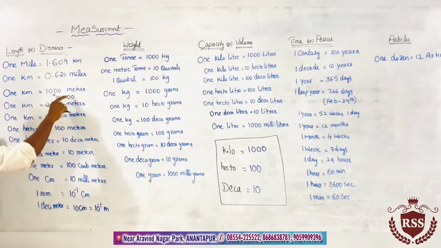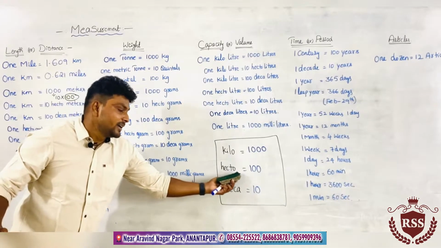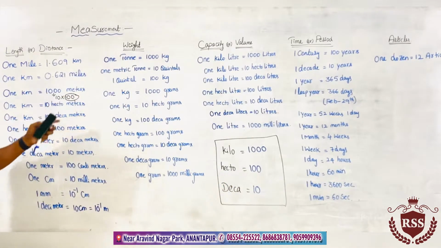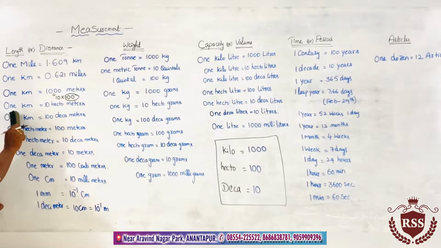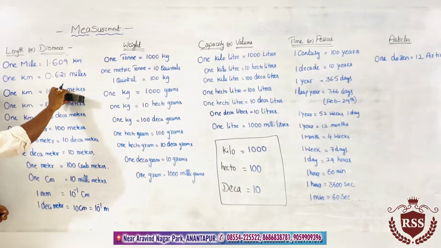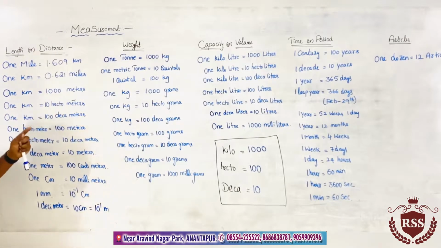So here 100 meters. What is 100 meters? 100 meters means hecto. In the place of 100 meters, we can write hecto. That's why 1 kilometer equals 10 hectometers. Again, 1000 can be written as 100 into 10, which means 1 kilometer equals 100 decameters.